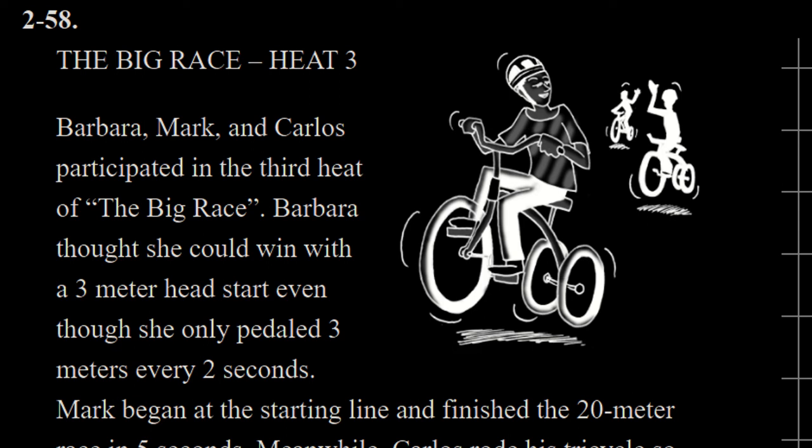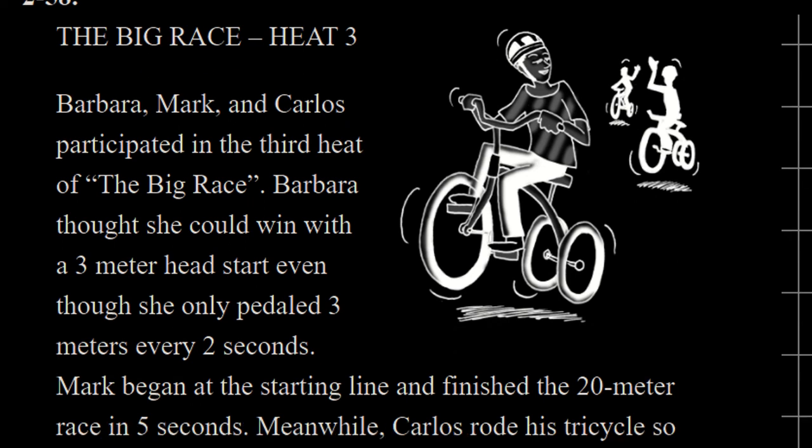The first question references the big race, and this is heat number 3. Barbara, Mark, and Carlos participated in the third heat of the big race. Barbara thought she could win with a 3-meter head start, even though she only pedaled 3 meters every 2 seconds. Mark began at the starting line and finished the 20-meter race in 5 seconds.